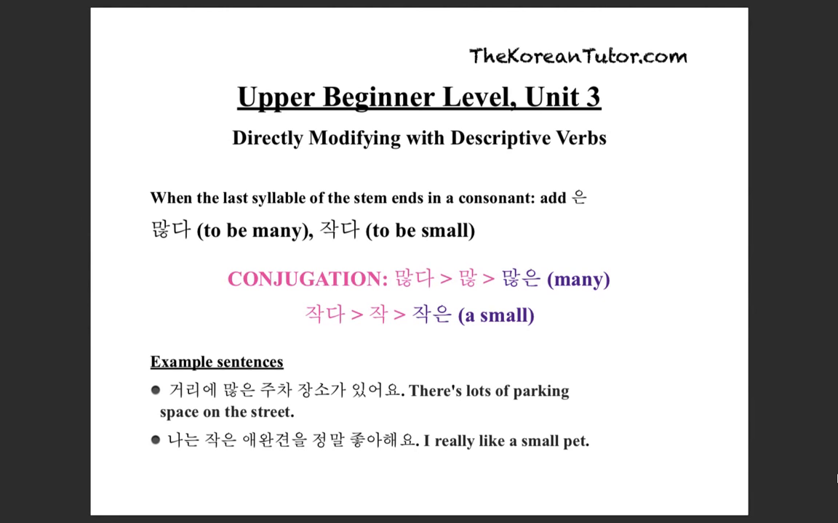When the last syllable of the stem ends in a consonant, add 은. 많다, to be many. 작다, to be small. Here's how you conjugate. 많다, 많, 많은. 작다, 작, 작은. Example sentences.